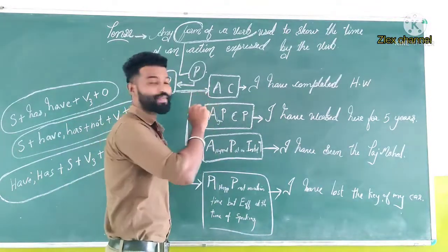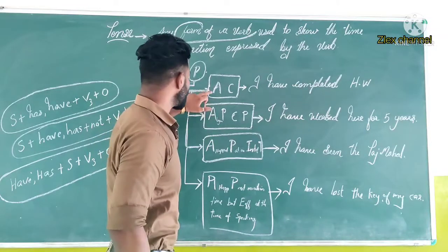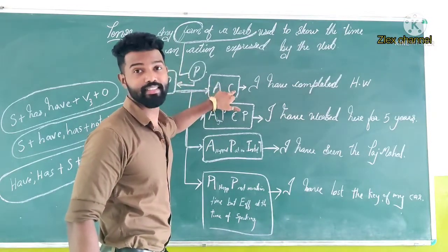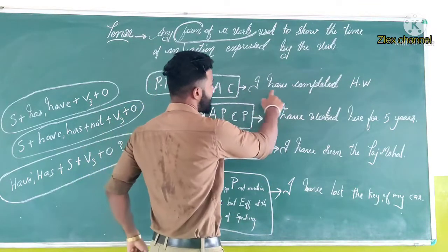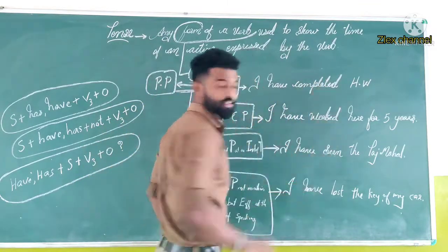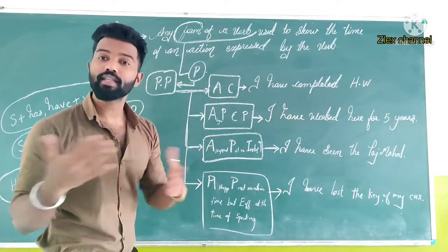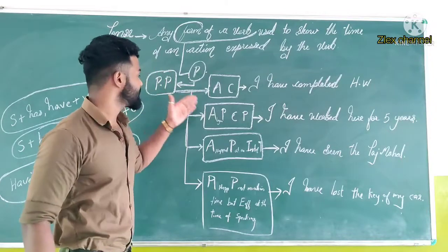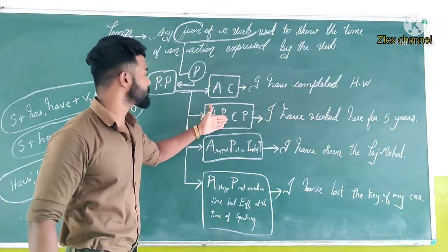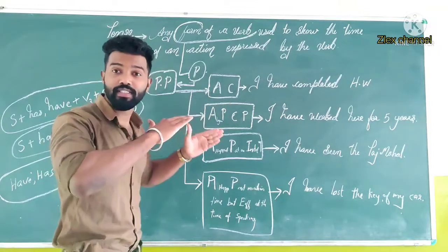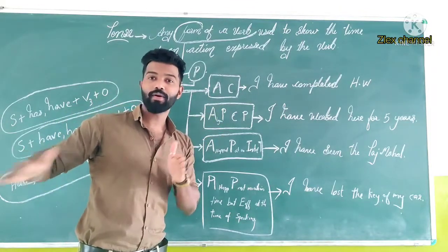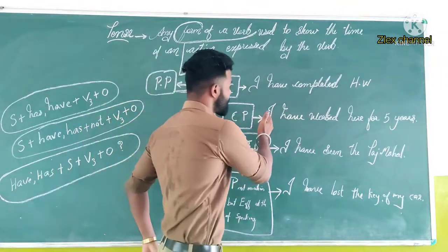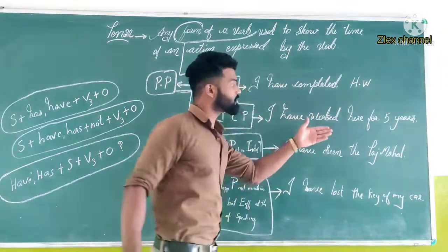So first usage I am telling, the actions which have completed. For example, I have completed homework. Just before, I just completed my homework. And second usage, the actions began in the past, but it continues in present or at the time of present, till now. Example, I have worked here for 5 years.